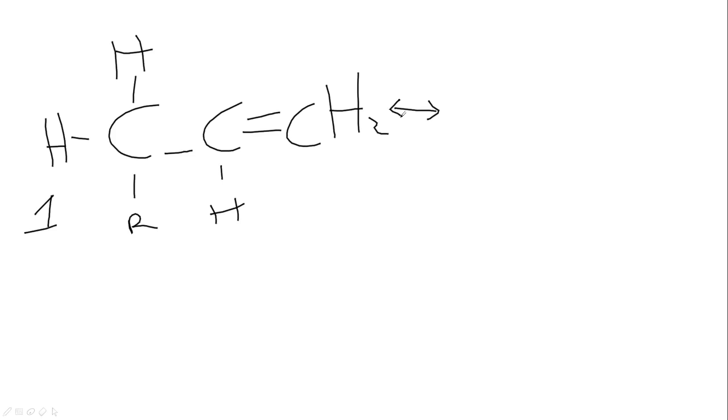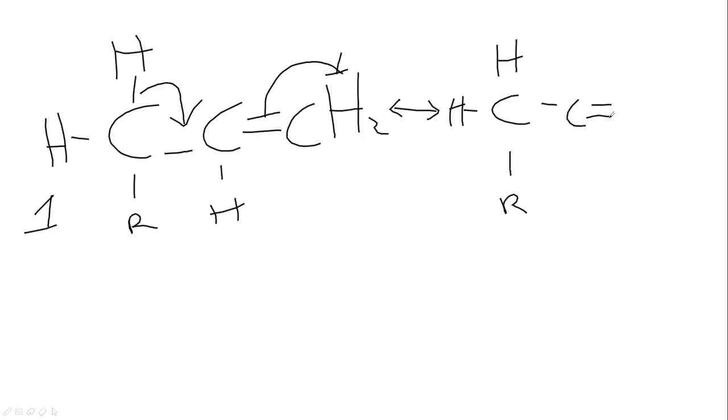Canonical form 2 will involve this first hydrogen. This first hydrogen comes here, this bond also goes here. So I have C, my H maintains the original position, my R still maintains its position, C double bonded with CH2, and include my hydrogen here, and then my negative charge. This is my second canonical form.